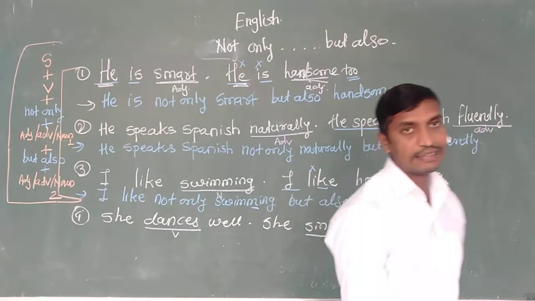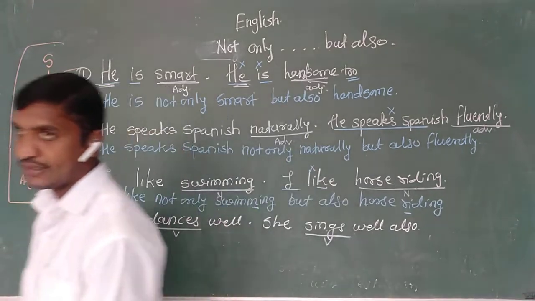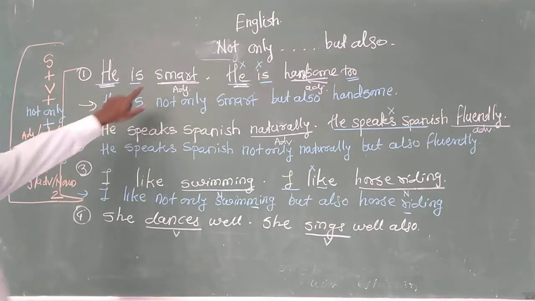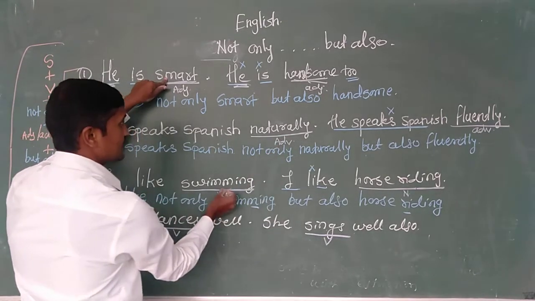If you can see clearly in your mobile view: subject plus verb plus not only plus whatever is given, either adjective or adverb or noun. This is the first adjective, the first adverb, the first noun.